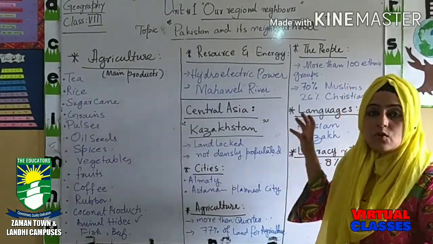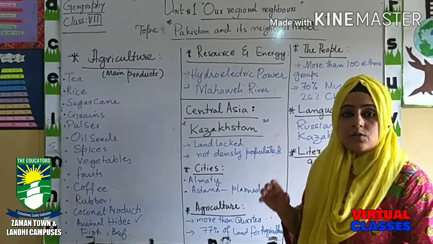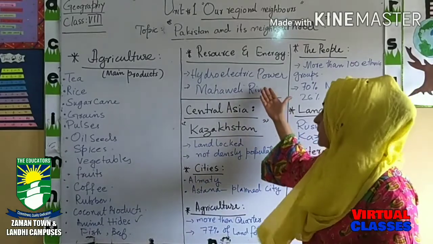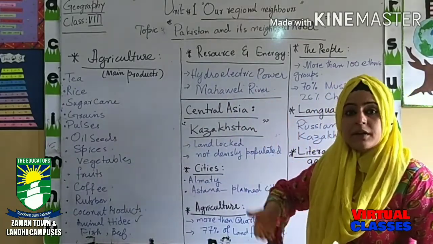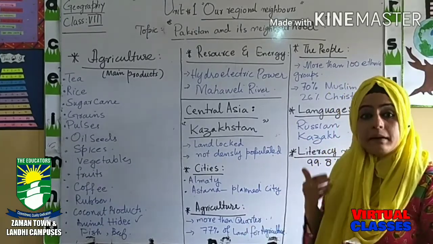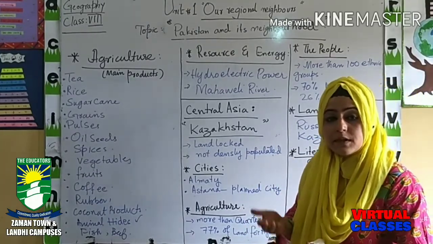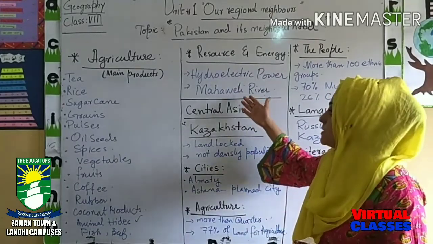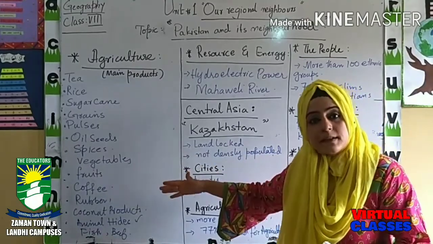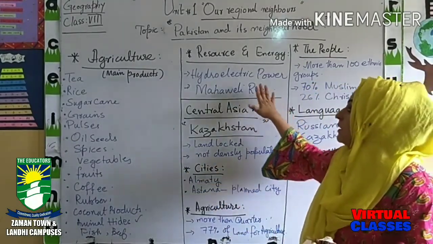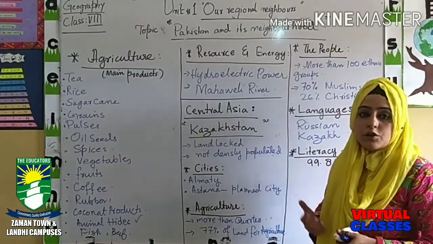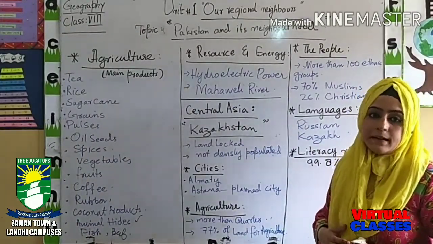This is the main source of their energy, that they are converting their natural resources into electric power. They are generating their own energy by using their rivers in the form of dams. They are making more and more dams on their 5 rivers, as I have mentioned here. It is the Mahabali river which is dammed in several places, and by which the production of hydroelectric power is greater here.